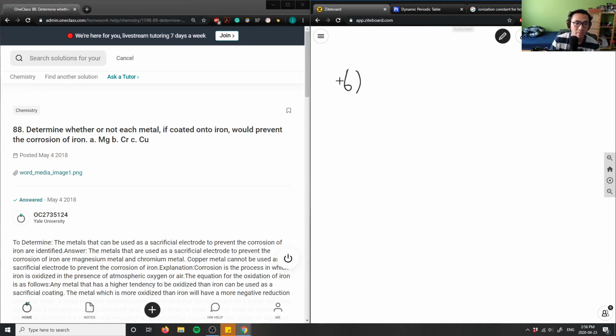It says determine whether or not each metal, if coated onto iron, would prevent the corrosion of iron. Again, I believe I've done this question before, or I've seen this as well. Cu. So if coated on iron, which is Fe, would it prevent the corrosion of iron? If I coat magnesium onto iron, would it corrode? If I coat chromium onto iron, would it corrode? And if I coat copper onto iron, would it corrode?